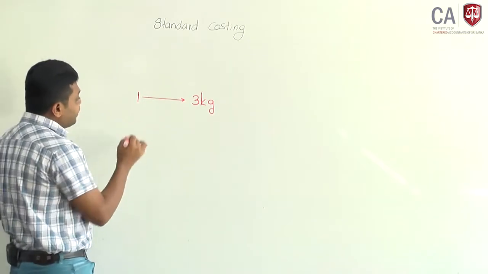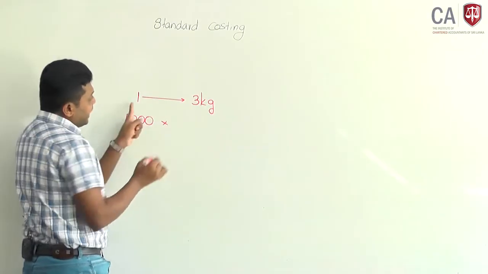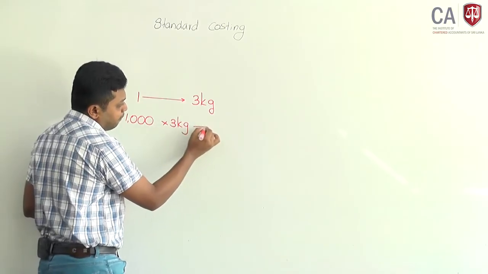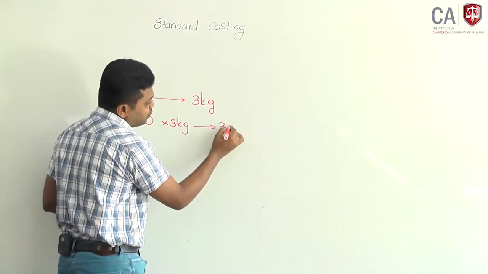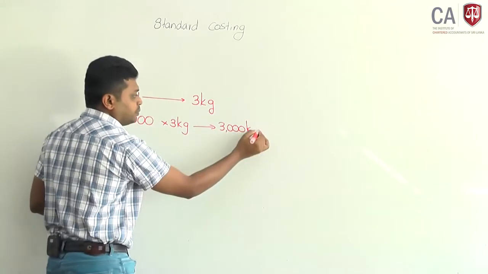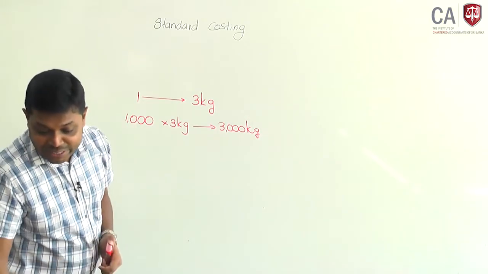Assume if it produces 1000 units, each unit requires 3 kg, then it should use 3000 kg of material. But actual might be different.